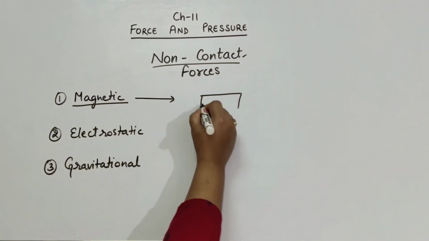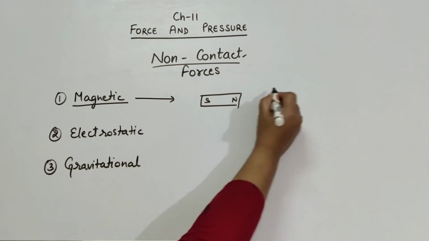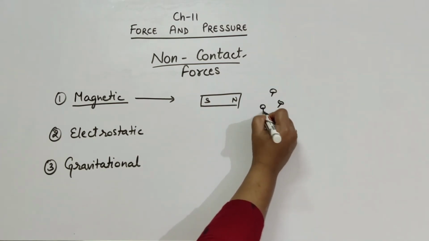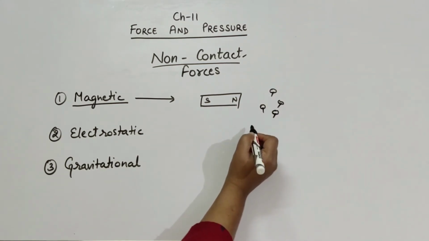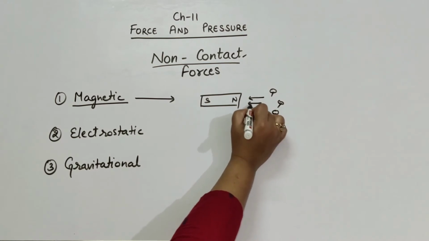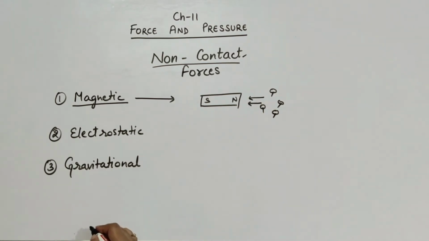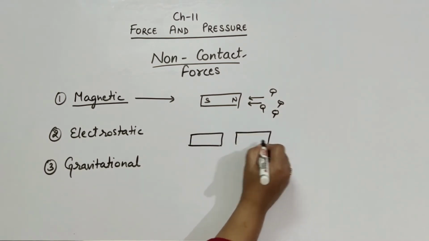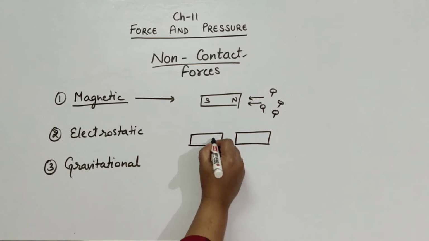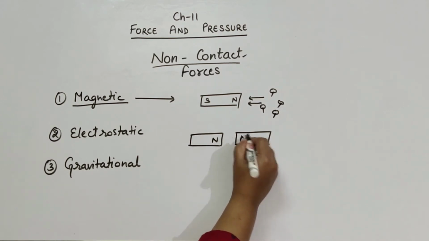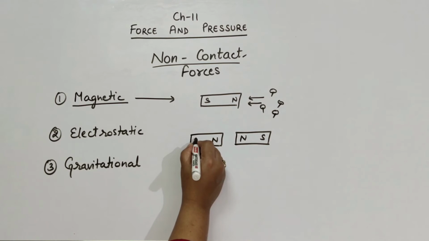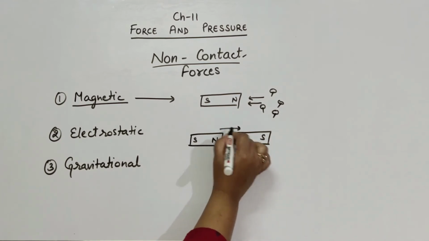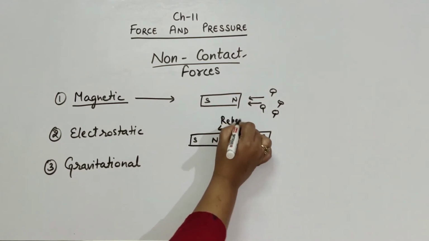When you bring a magnet near to the iron pins, they move towards the magnet. This is due to the magnetic force. We also know that when we bring like poles of two magnets near to each other, they repel each other.